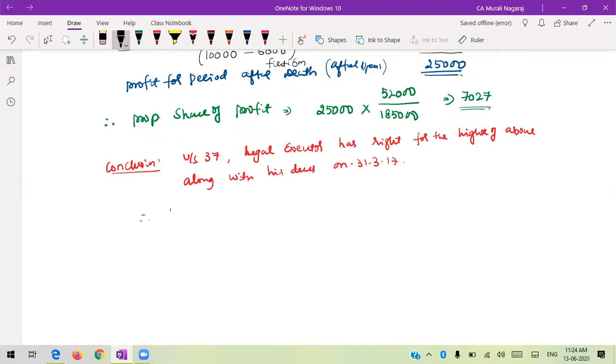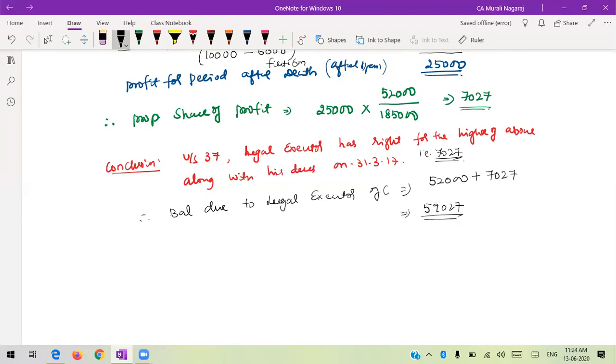So the balance due to the legal executor of C is equal to his existing balance 52,000 plus 7,027. So the balance is 59,027. Take it fast, it is getting disconnected.